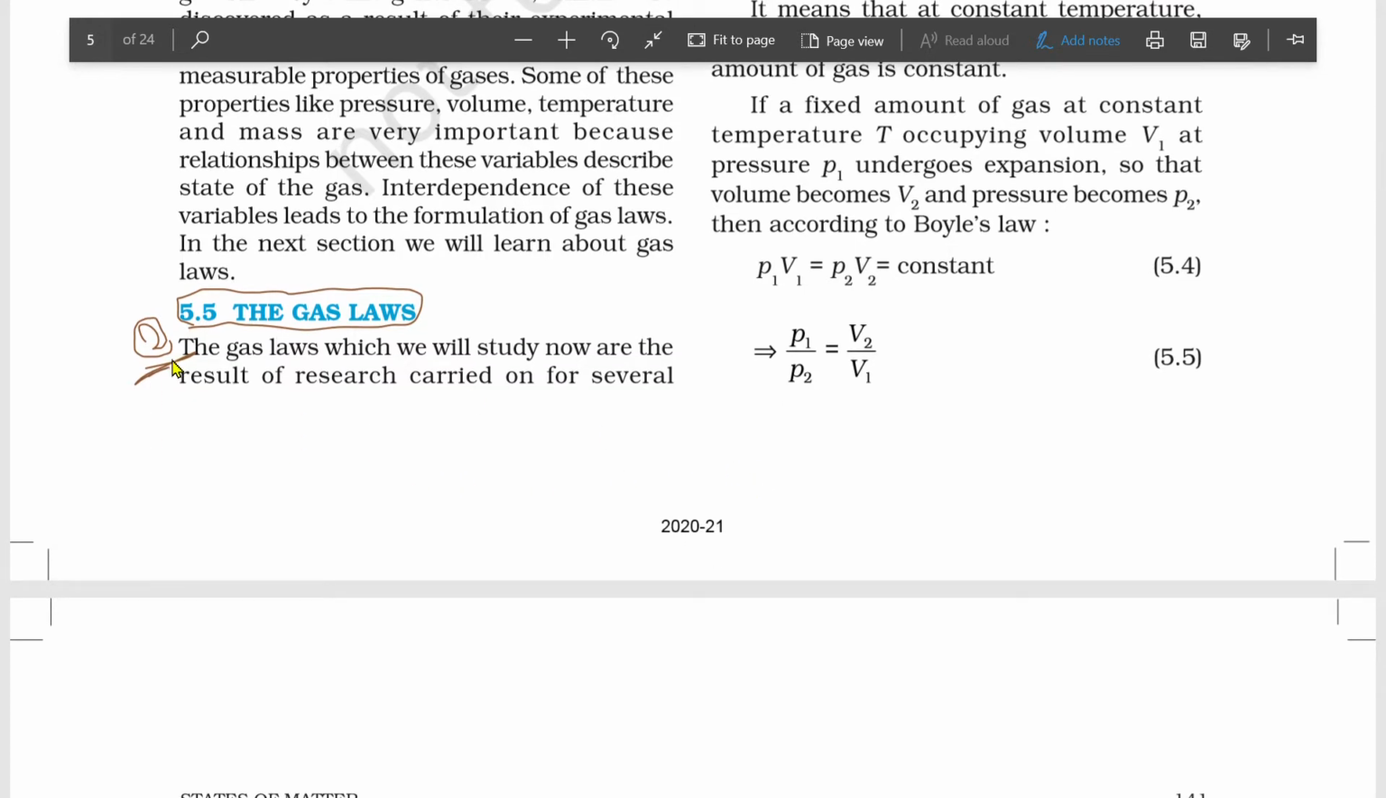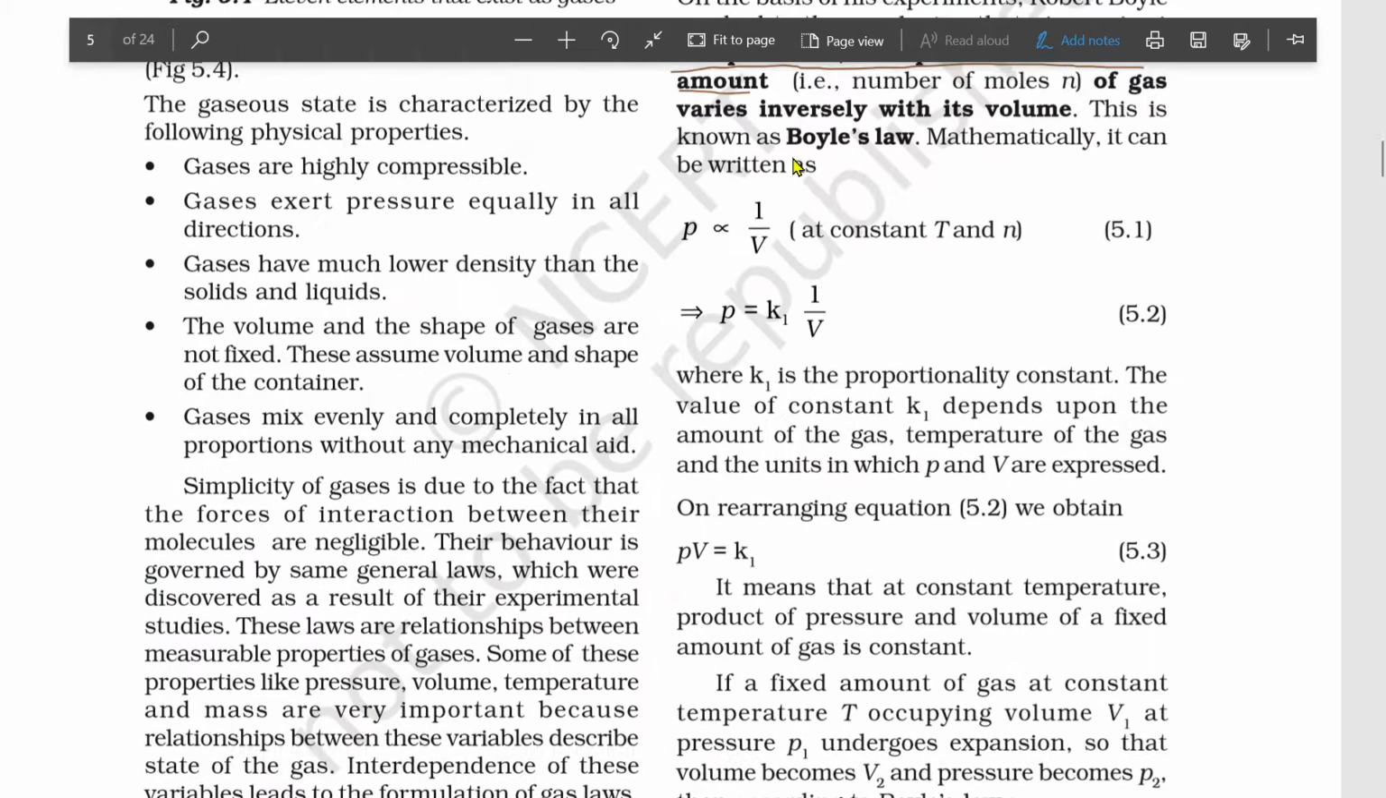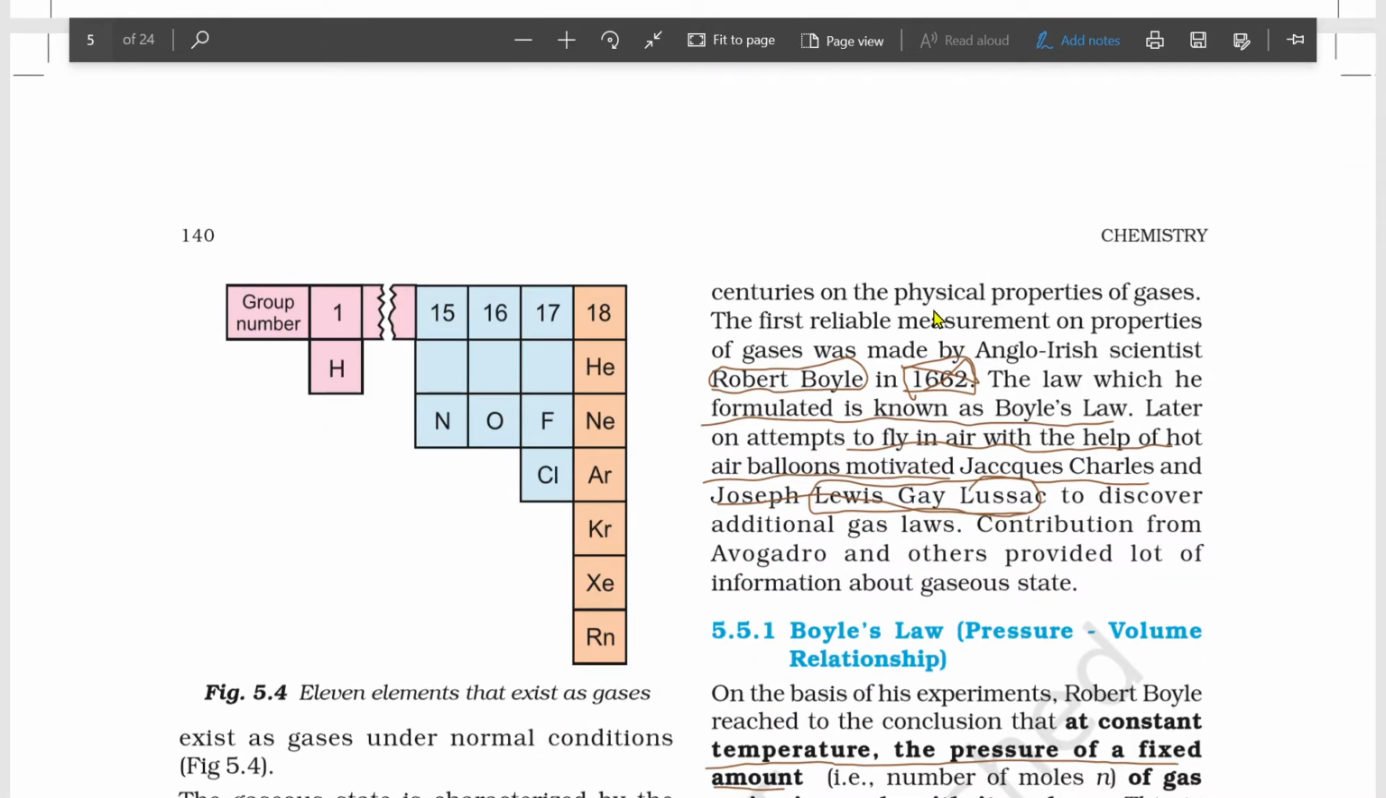So let us start. The gas laws which we'll study now are the result of research carried on over several centuries on physical properties of gas. The first reliable measurement on the properties of gas was made by Anglo-Irish scientist Robert Boyle in 1662. The law was formulated as Boyle's law. So Robert Boyle gave this Boyle's law.